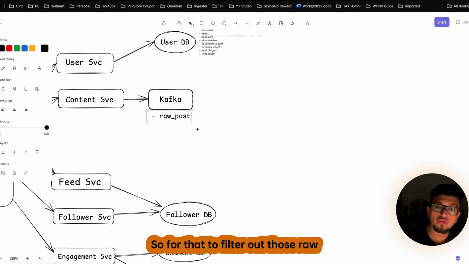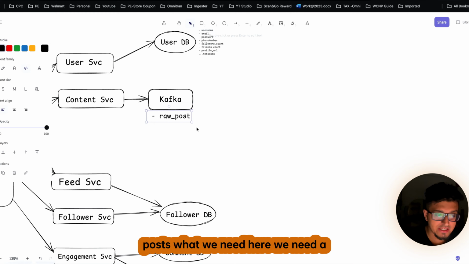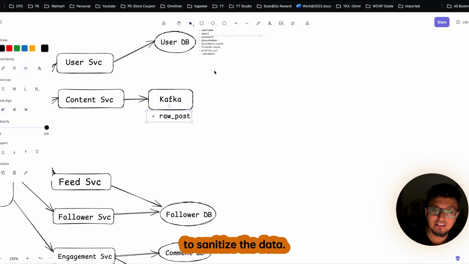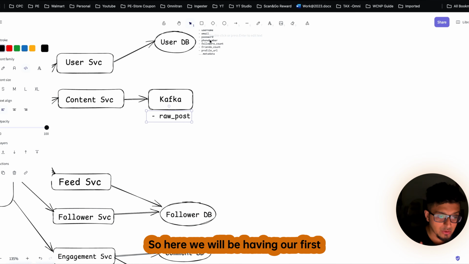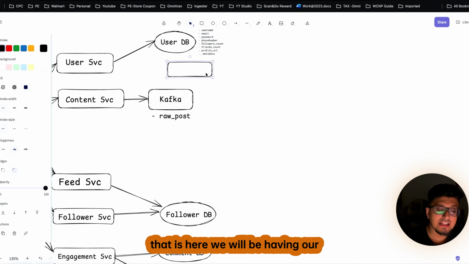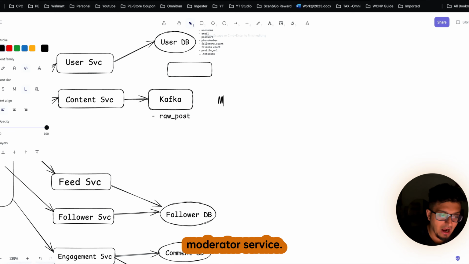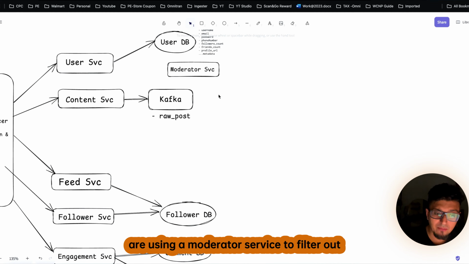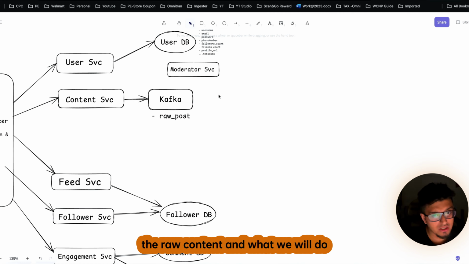So for that, to filter out those raw posts, here we need a moderator service, and the responsibility of this is to sanitize the data. So here we will be having our first service to filter out all the raw posts. That is, here we will be having our moderator service. I hope this is clear why we are using a moderator service to filter out the raw content.